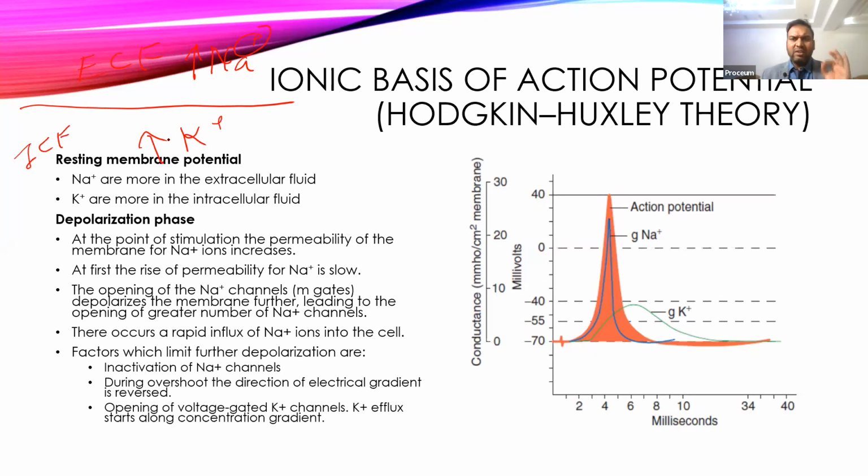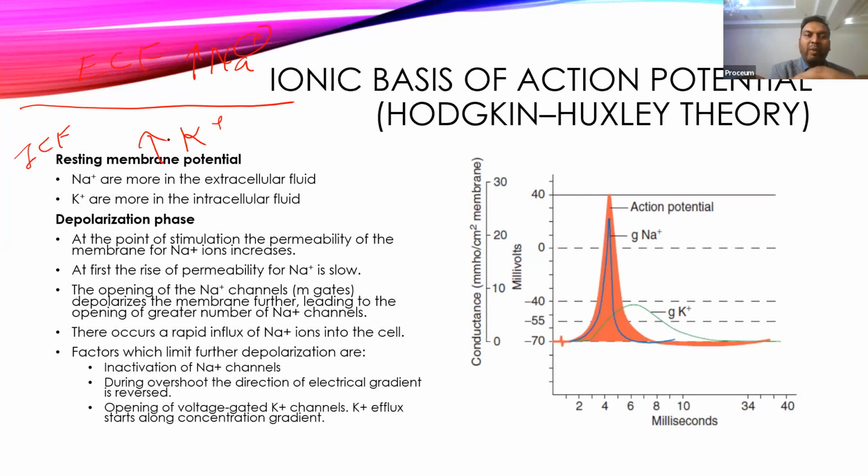Now once you apply the stimulus, that will stimulate the receptor. Stimulus might be any type of stimulus. Here we are using an electrical stimulus, but we can use a simple stretch stimulus, thermal stimulus, chemical stimulus, and all the stimuli will have one type of effect, and it will increase the permeability of the membrane for the sodium ions. So when the membrane permeability for sodium ions increases, where will the sodium go?